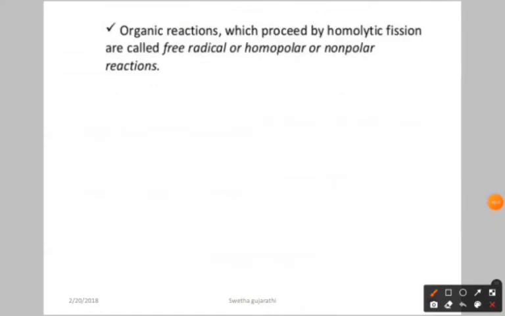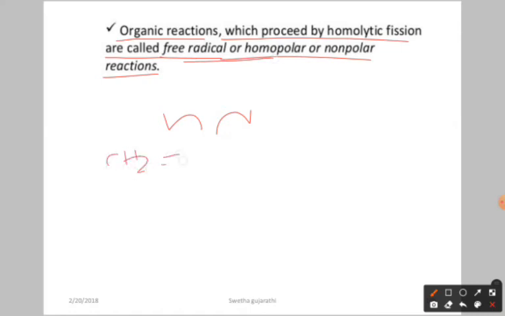Here also, the organic reactions which proceed by homolytic fission are called free radical, homopolar or non-polar reactions. So if homolytic cleavage is taking place, then the reaction is called a free radical reaction. For example, again we have CH2 CH2, I am going to write it again.